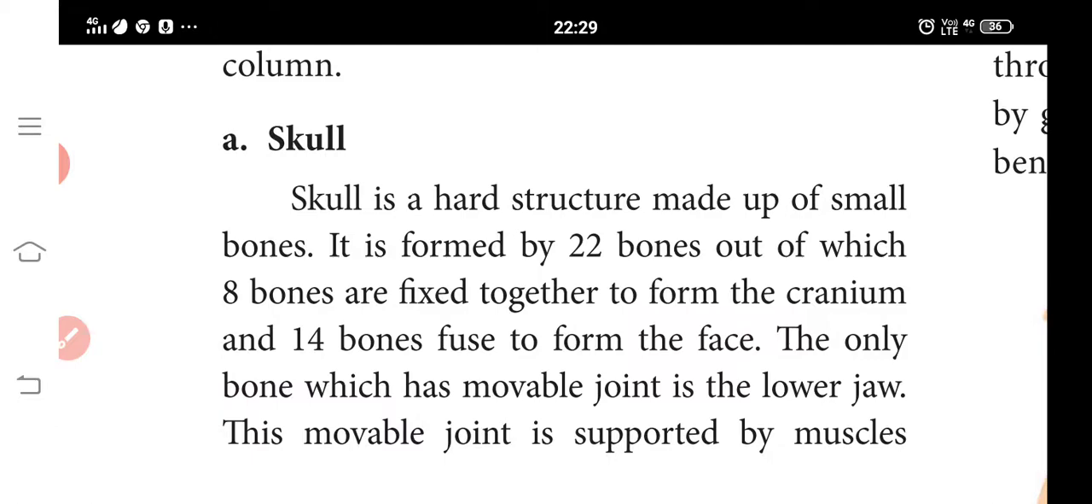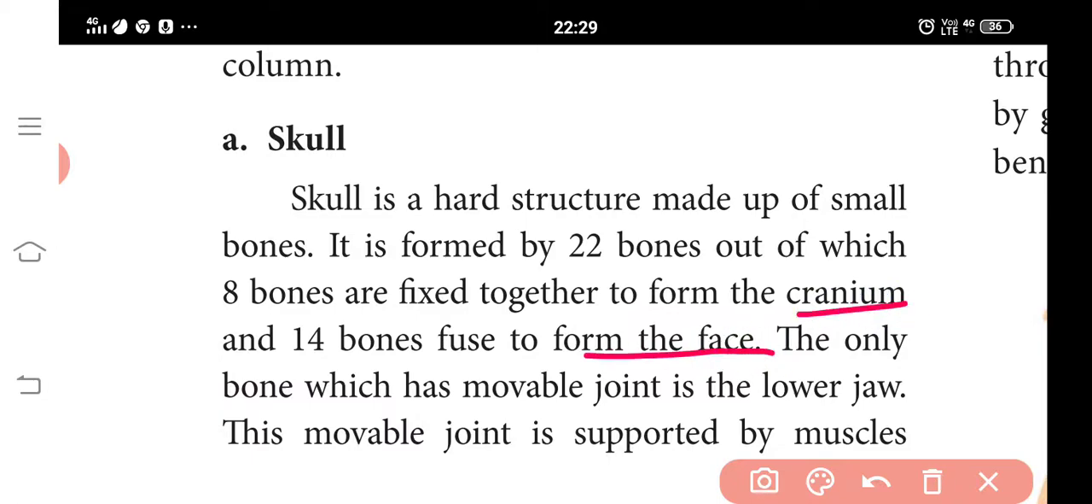The skull is composed of two sets of bones, cranial bones and facial bones, that means cranium and facial bones. It consists of 22 bones, of which 8 are fixed together to form the cranium. The remaining 14 are fused to form the face, the facial bones.